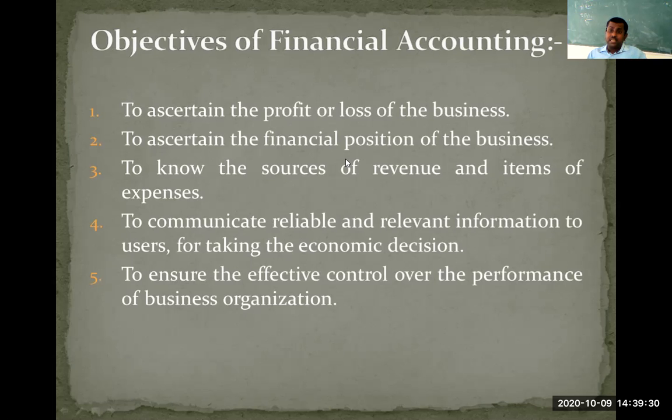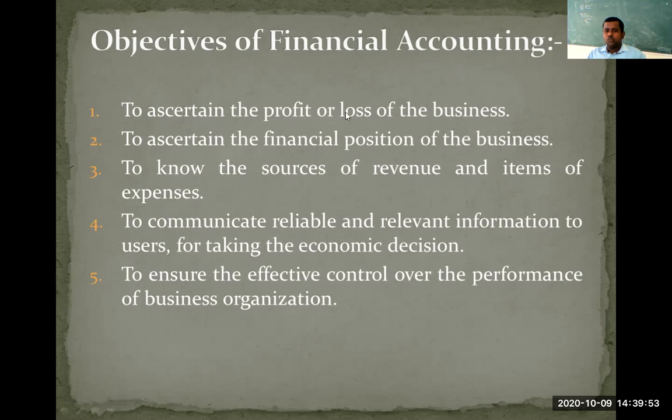If assets are less than liabilities, then it indicates that the firm is insolvent. Insolvent is not good for the business. If the firm is insolvent, then it may not be able to repay all its liabilities, because liabilities will be more than its assets. So, in order to ascertain the financial position of the business, we need to practice accounting.